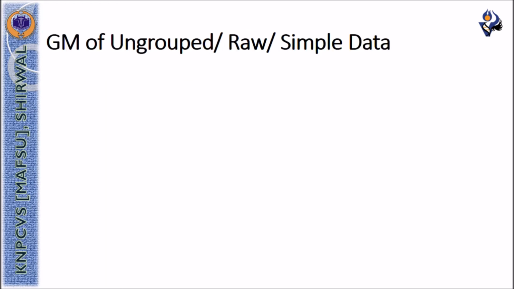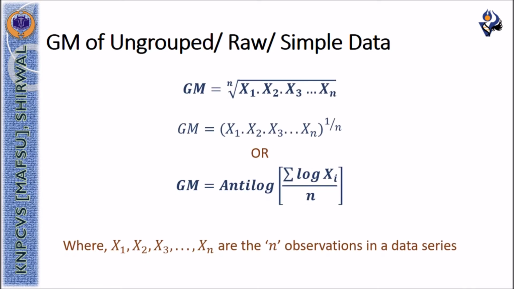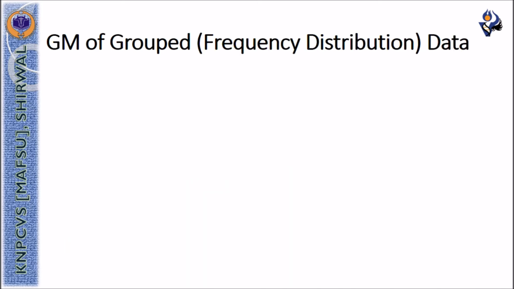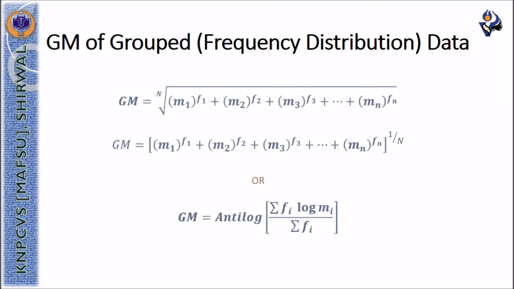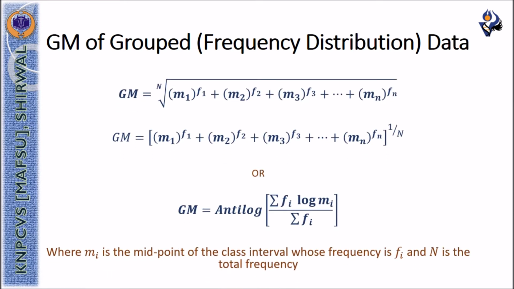The geometric mean of simple data can be computed with the formula antilog of summation log xi divided by small n, and the geometric mean of grouped or classified data is computed by taking antilog of summation fi into log mi divided by summation fi, where fi denotes frequency of ith class interval and mi denotes midpoint or class mark of ith class interval.